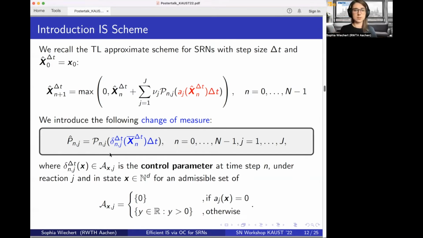So we take Poisson random variables with a parameter delta times delta t. And these so-called control parameters delta are chosen for each time step n, for each reaction j, and for each state x. The challenge is now to find these control parameters such that the variance is reduced as much as possible.